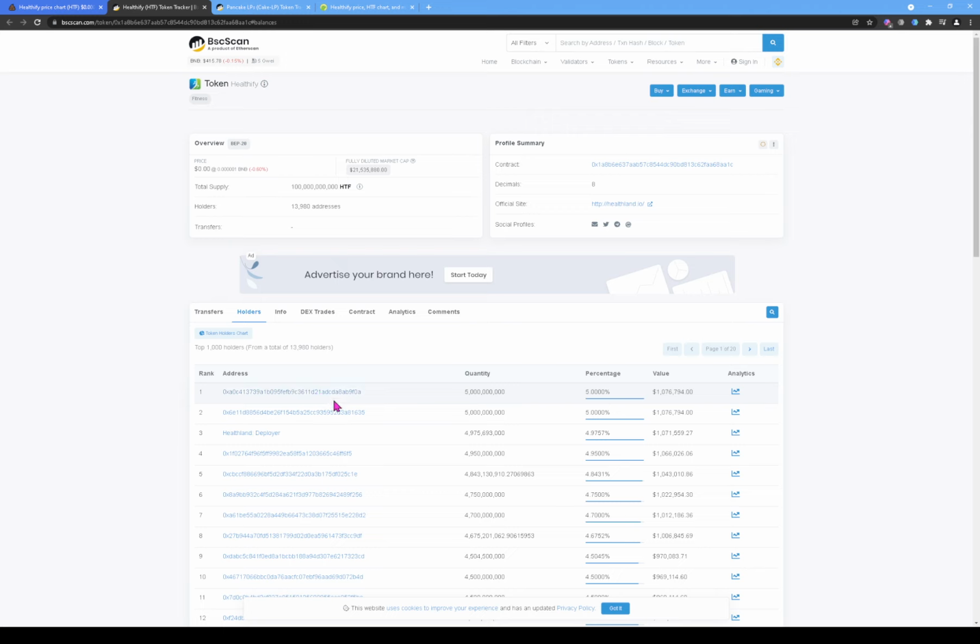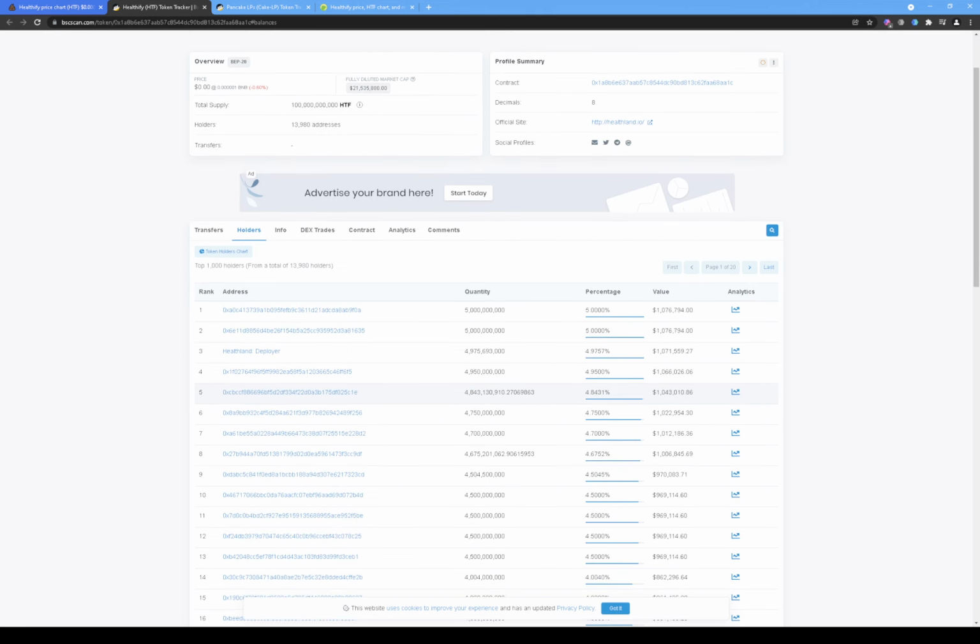So these two are holding 5% of the token supply at this point, and we do not know who these wallets are. Two of these wallets are actually holding 10% of the token supply. Then we see that the deployer is actually holding roughly 5% also. And there are almost 10 wallets holding 5% of the token supply.